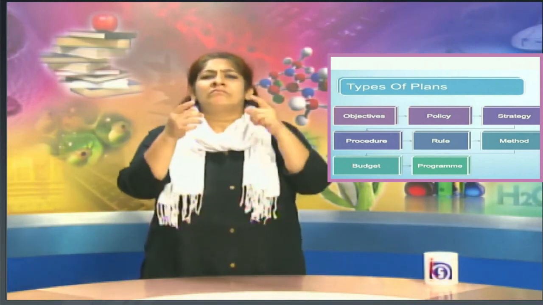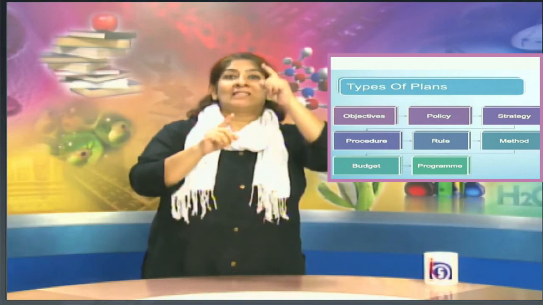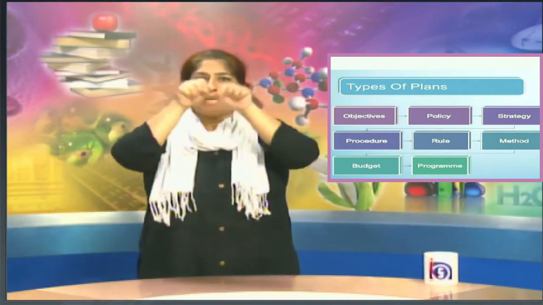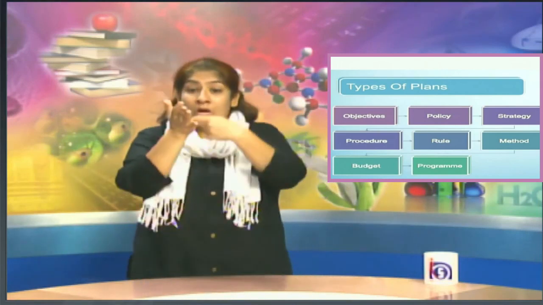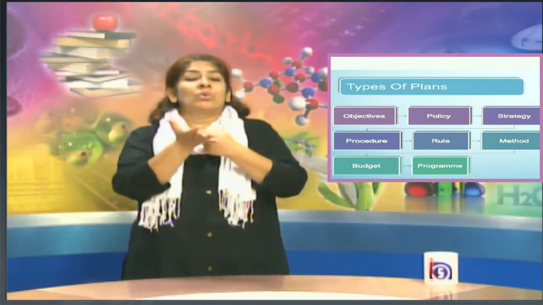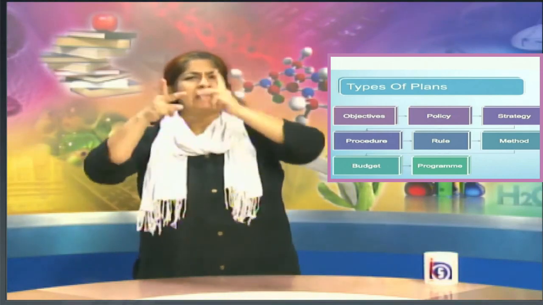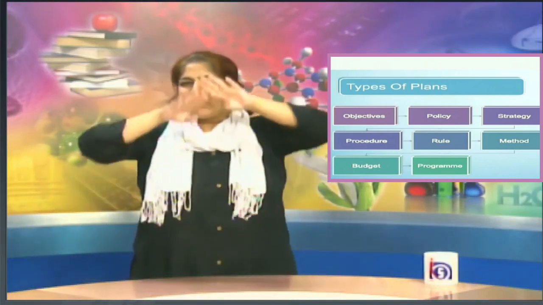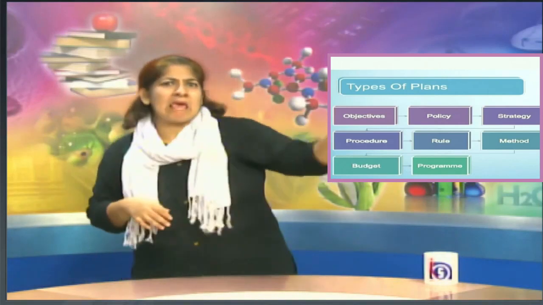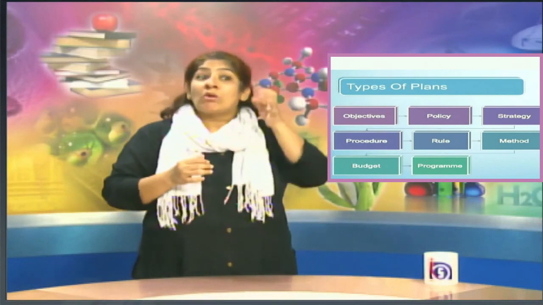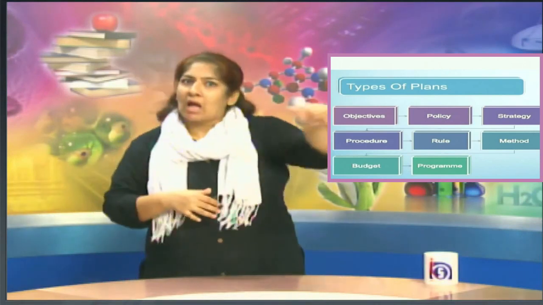Next is rule. Like we discussed the earlier points: the objective, policy, strategy, procedure. Now we are going to talk about rules. You have seen different rules in different places. Just take an example of gold. Women wear gold jewelry, and clothes are also nowadays of gold color.